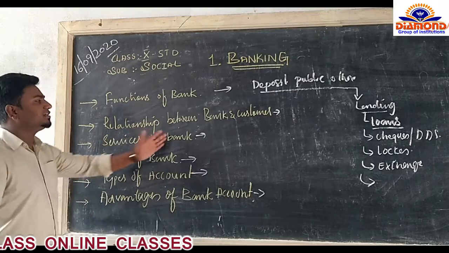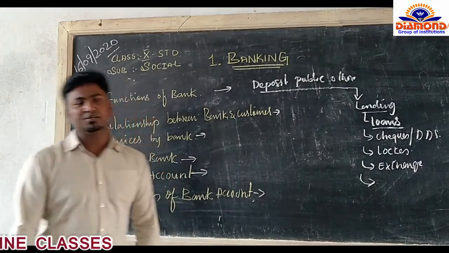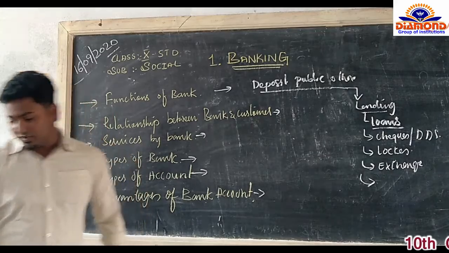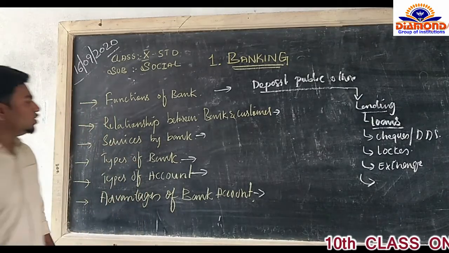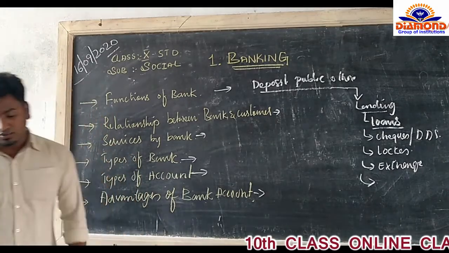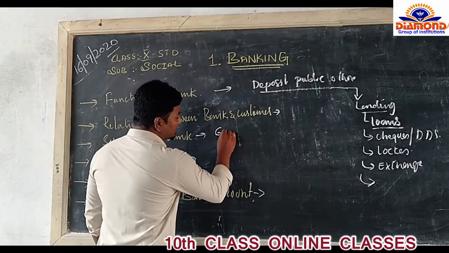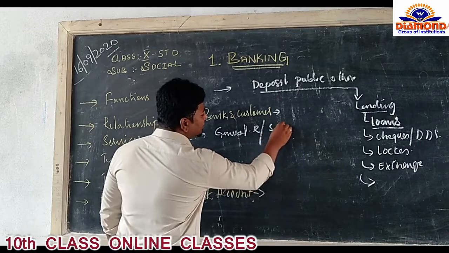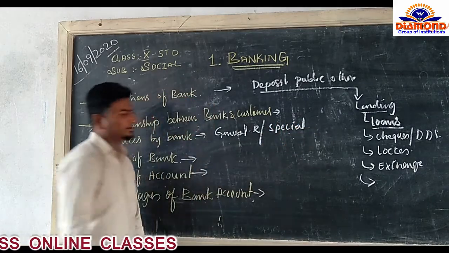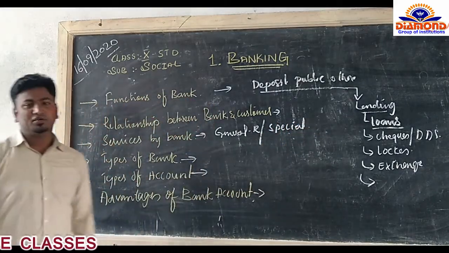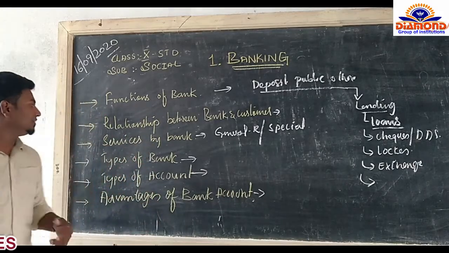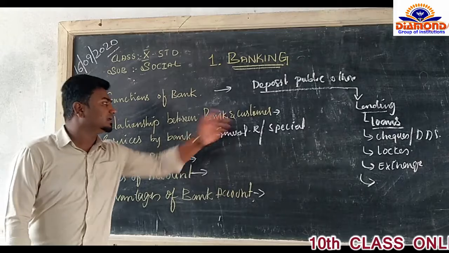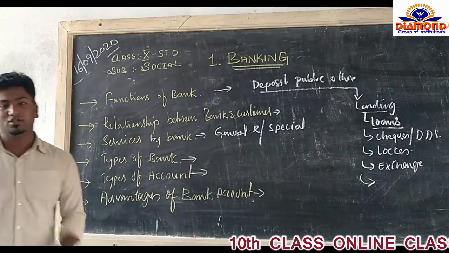Now you see the relationship between bank and customers. What is the relationship between the bank and the customers? Generally we can have two categories of relationship, two types: one is general relationship, and another is special relationship. Why is there a general and special relationship between the bank and customer? Why are there two categories?